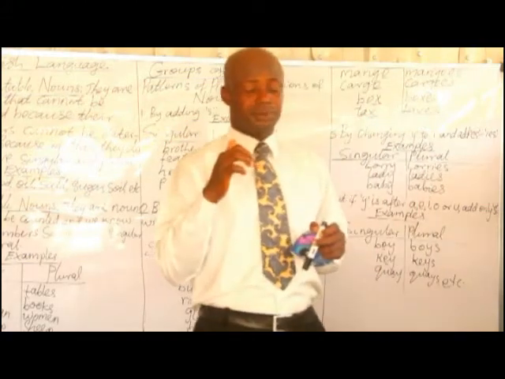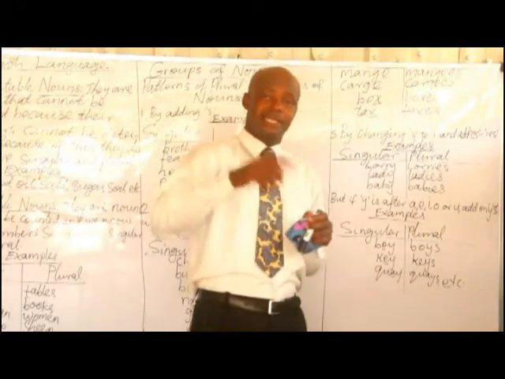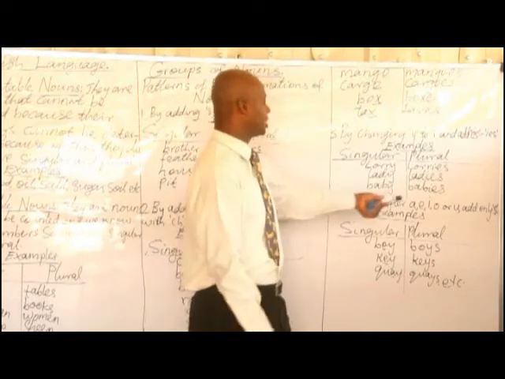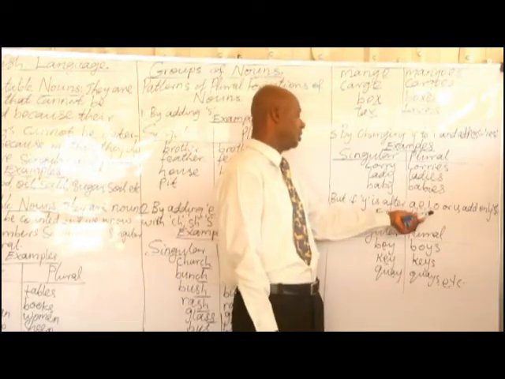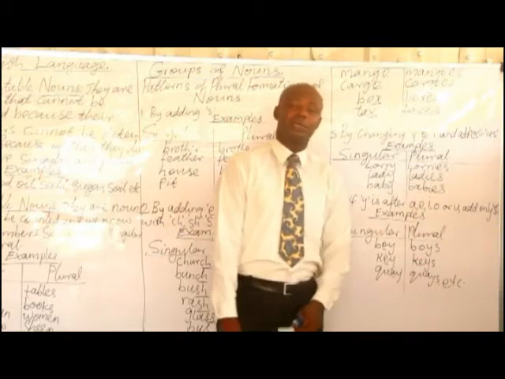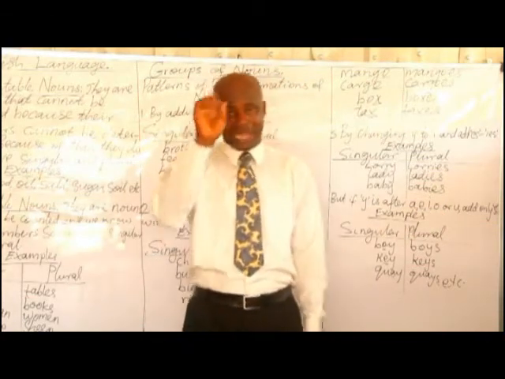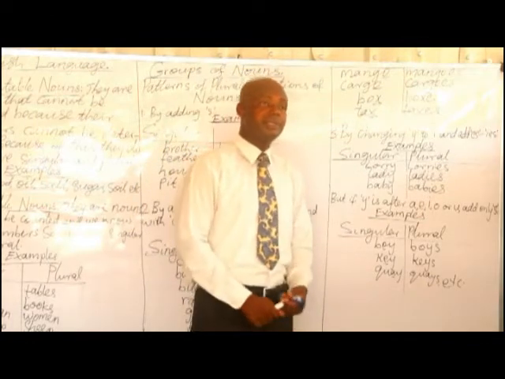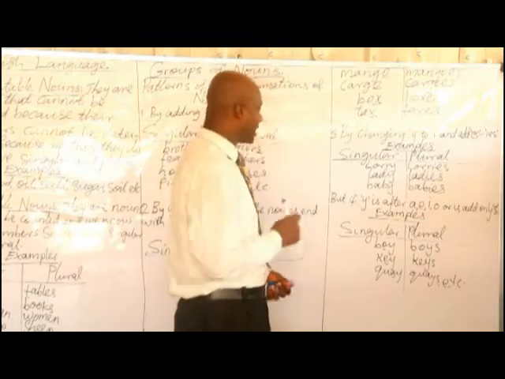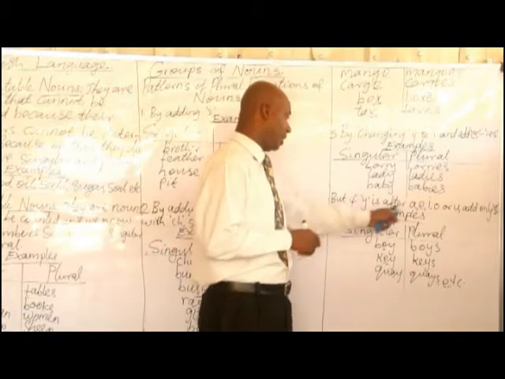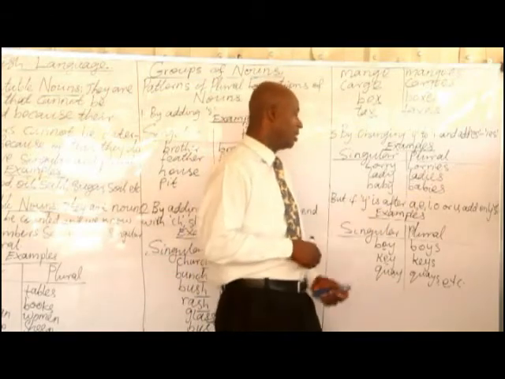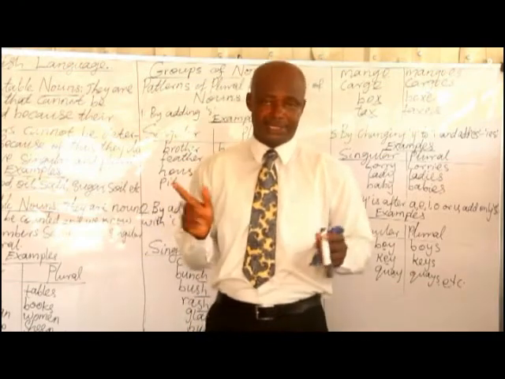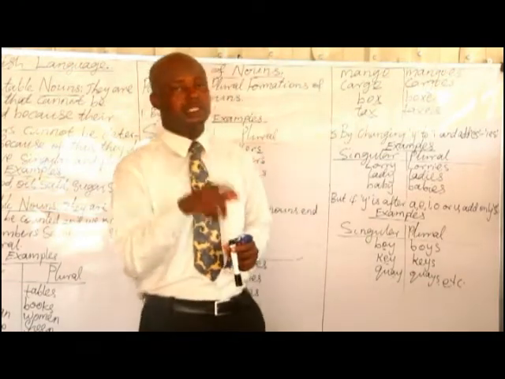There's a clause here. If that Y is after a vowel letter, such as A, E, I, O, or U, do not change the Y to IES, just simply add S. I repeat, if the Y is after a vowel letter, simply add S to pluralize such a noun.